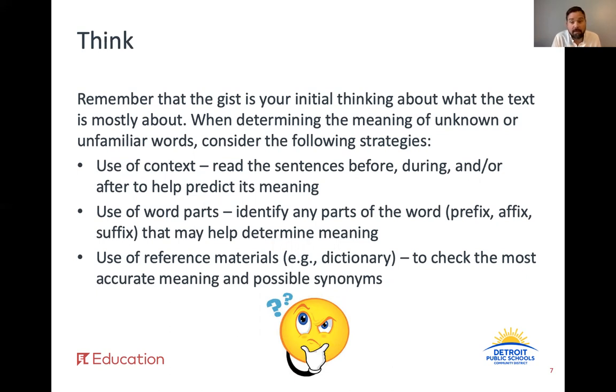Use of word parts like prefix, affix, and suffix. Also look at, of course, the root if there is a root of the word. And if needed, use of reference materials like a dictionary or looking up the definition of a word. Remember that third one should always be a last resort, just because it's incredibly helpful for you to try to use the first 2 strategies when first looking at a word that you may not know when reading something.